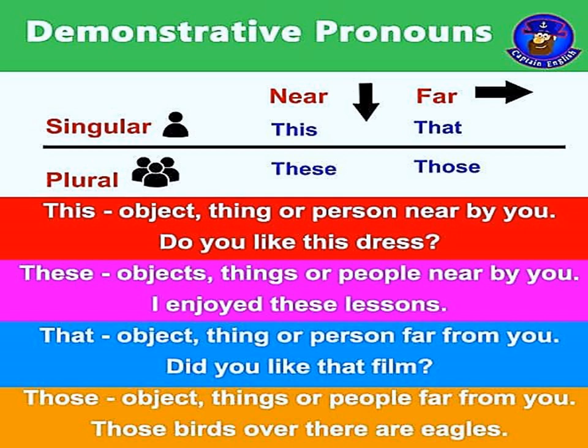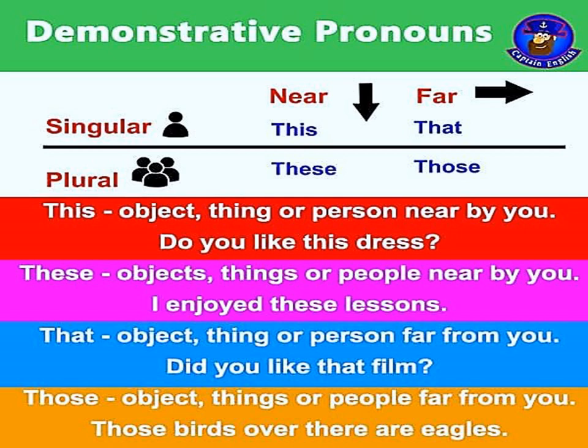Let me tell you once again, children. This, that, these, those. These are the 4 demonstrative pronouns, children. They show how near an object or a person is, or how far an object or a person is.